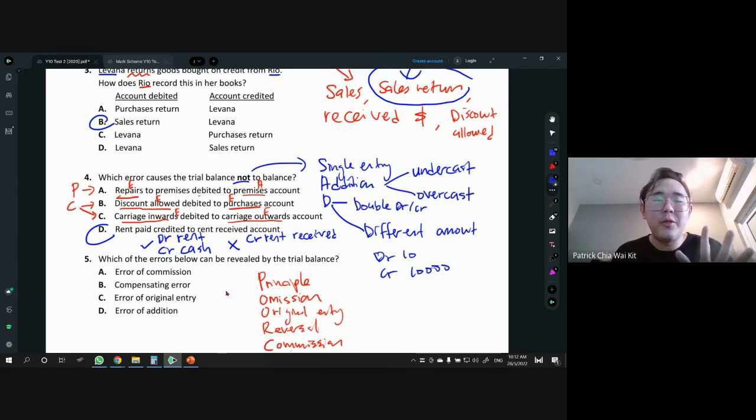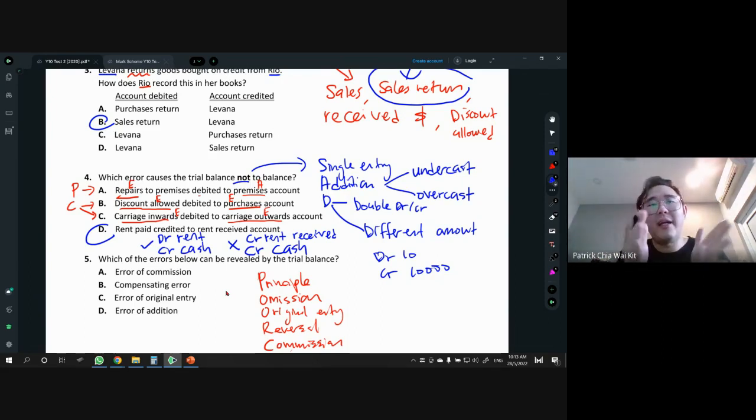So here, what we do, we assume the only mistake made by the bookkeeper is actually the rent part. They mistakenly made the rent become rent received, but the cash part, they didn't do anything wrong. So that means we have to assume the CR cash part is still there. We assume that the money out part is correct.